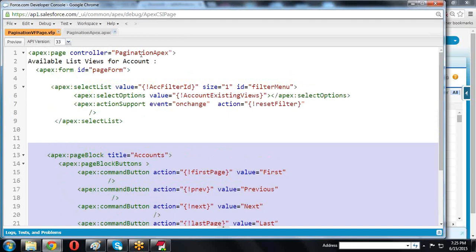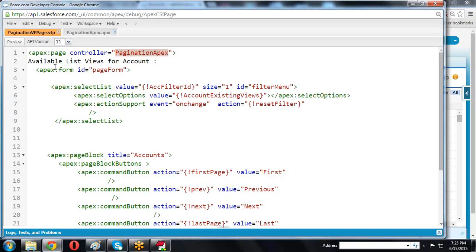Apex pages standard controller, sorry, custom controller. Here the controller name is pagination; Pagination Apex is the class. So, available list view for account. Available list view for account is the name being displayed. In the name we are displaying the select list.